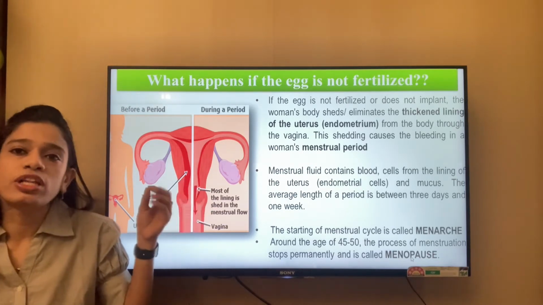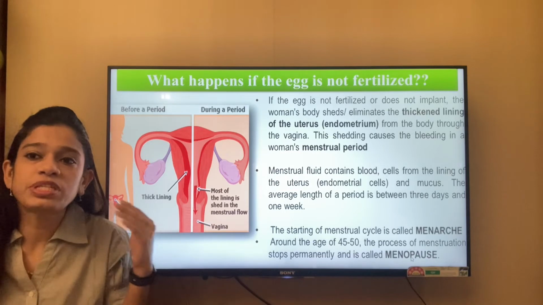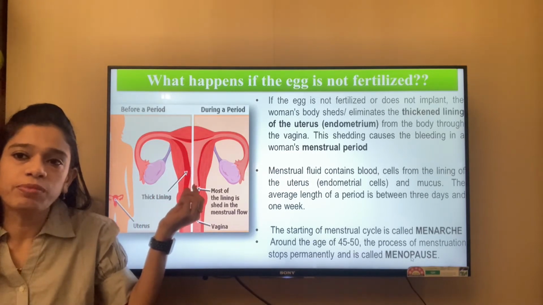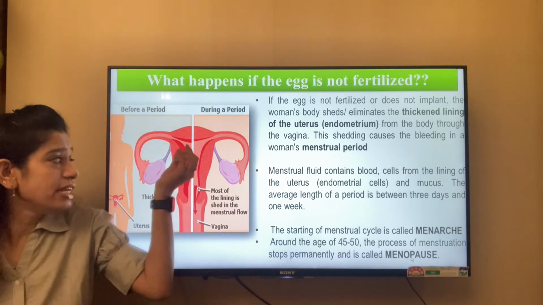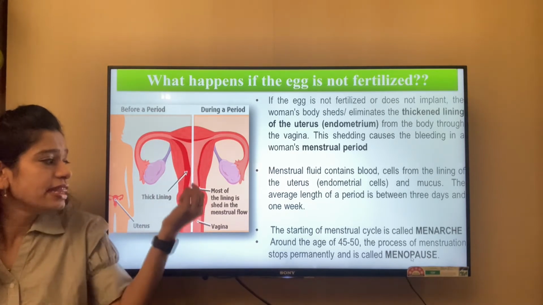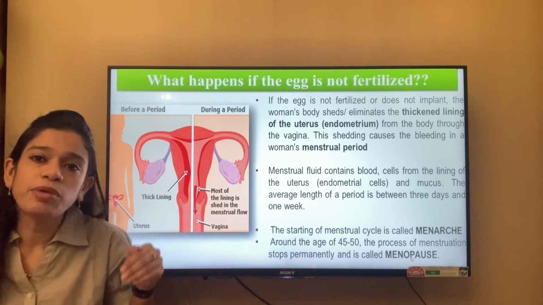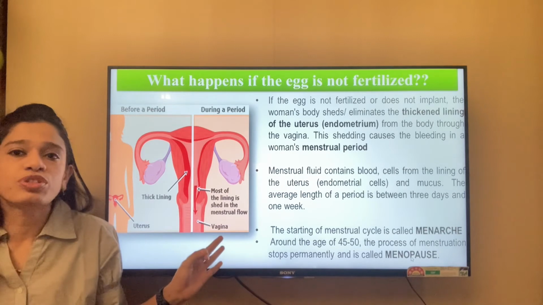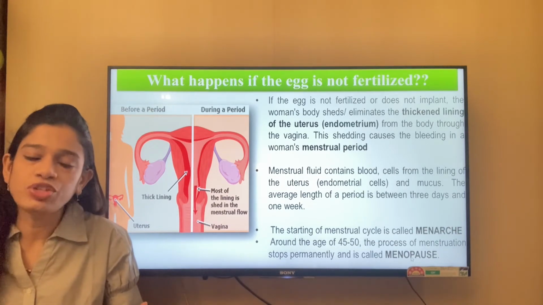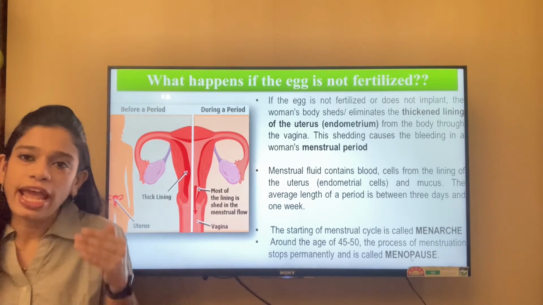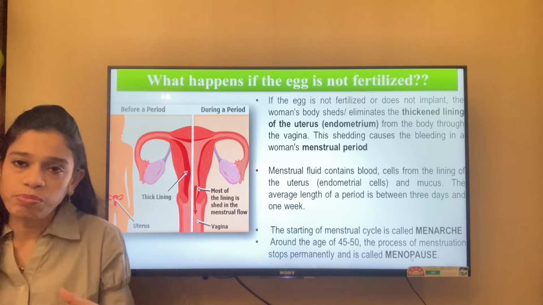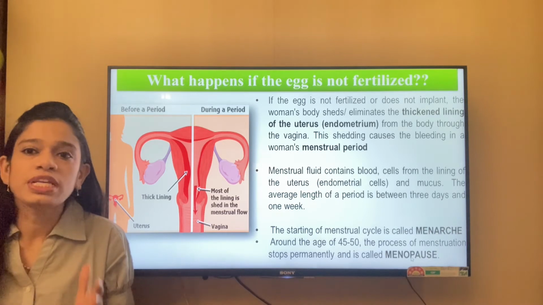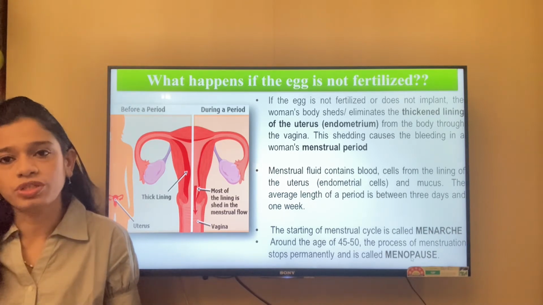The female reproductive system eliminates the endometrium from the inner lining in the form of blood and mucus, which comes out through the vagina. The process by which the endometrium is ruptured and comes out as blood and mucus is known as menstruation.